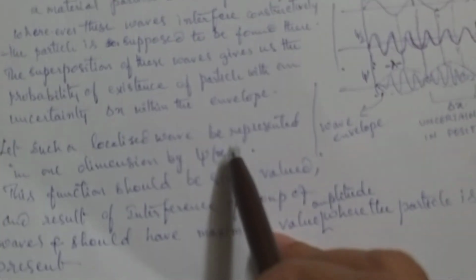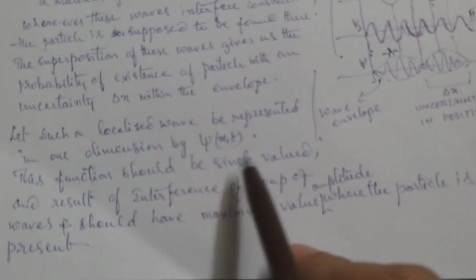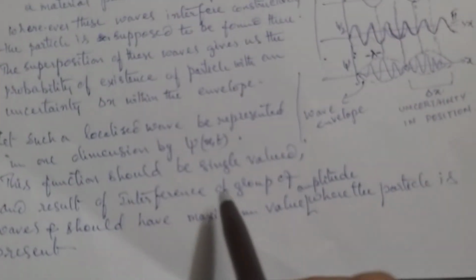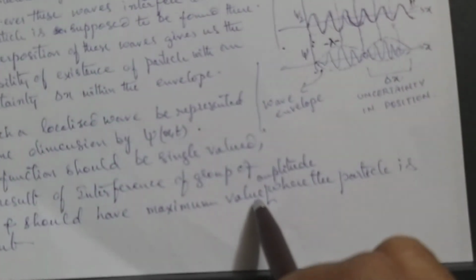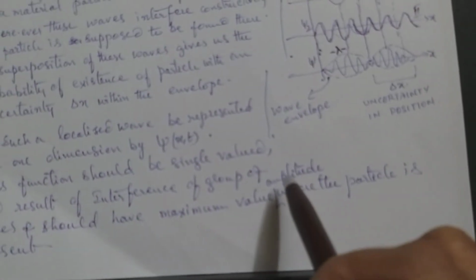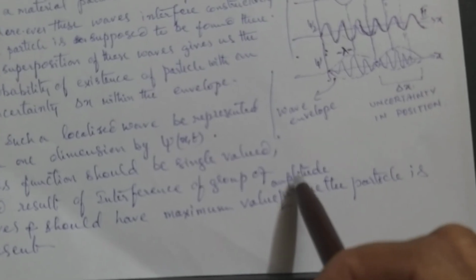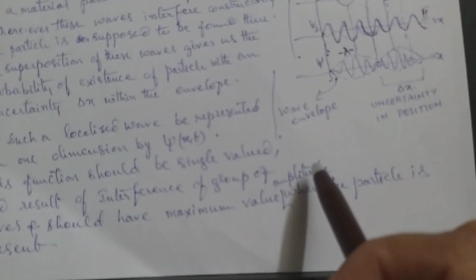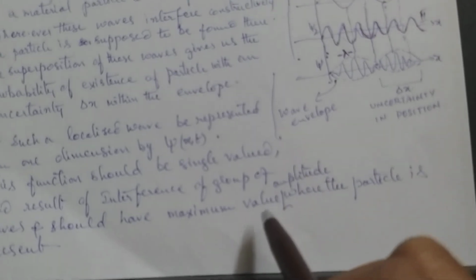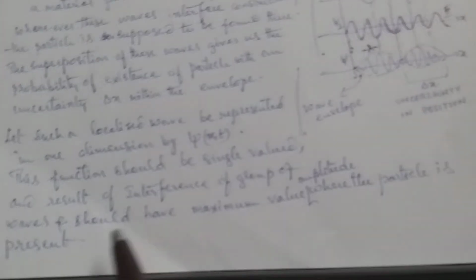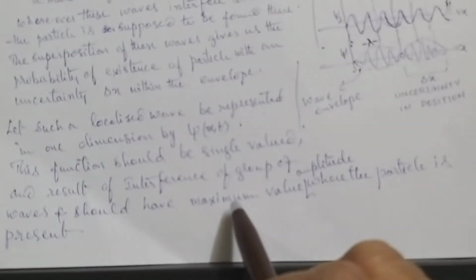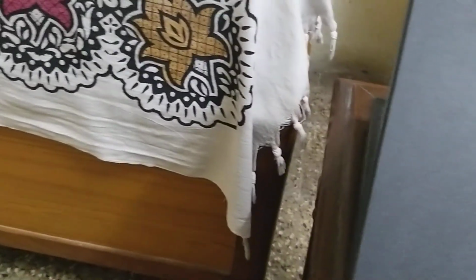This function should be single valued and the result of interference of a group of waves, and should have maximum amplitude. Its amplitude is denoting the probability. Amplitude square is proportional to the probability of the particle being there. So the amplitude where the particle is must be maximum at that point.